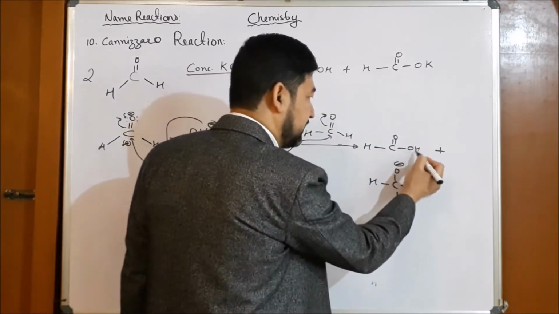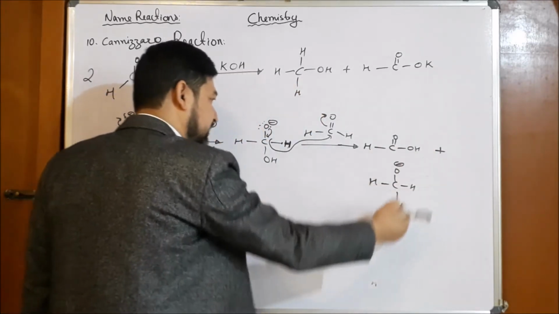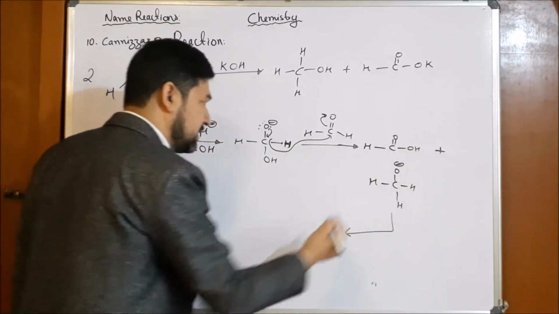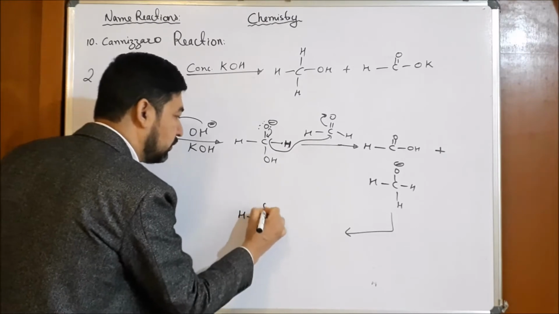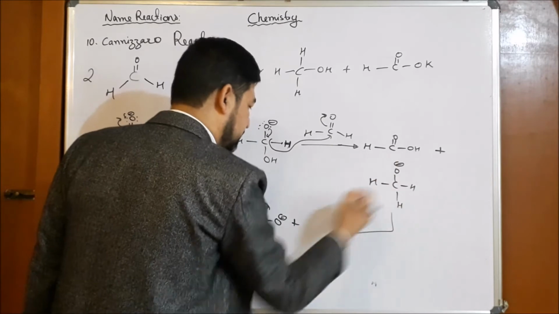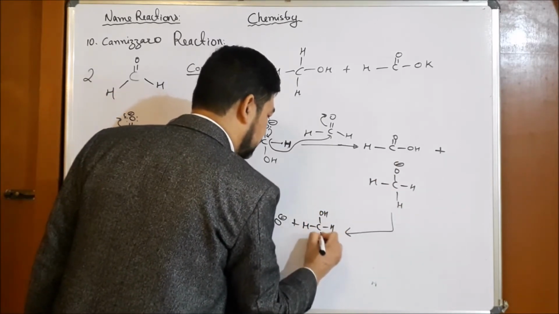This H will be shifted here and the negative charge will be here. So after proton shift we have C double bond O negative, plus H comes here, so we will have CH2OH.